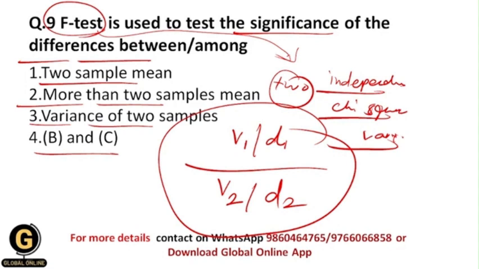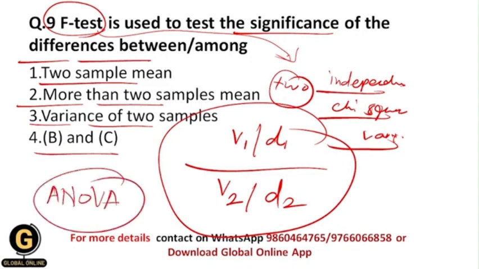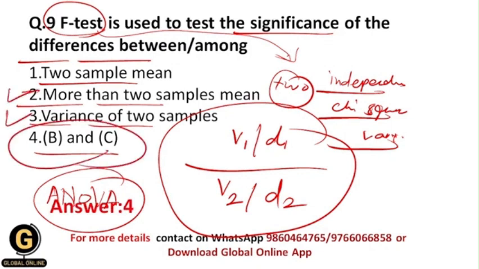And F test is also used in ANOVA. ANOVA is a parametric test and it is an extension of the T test. In ANOVA we can assess the means between more than two groups. Are all of you getting it? That's why whenever I need to test whether there are differences among or between more than two sample means, I can use the F test for that purpose as well, and that's why your correct answer here should be 4, that is B and C, because both of these can be done using the F test.